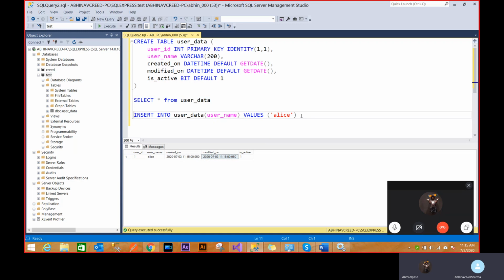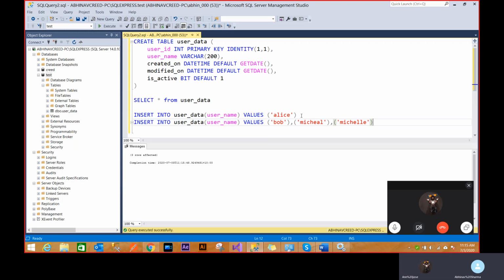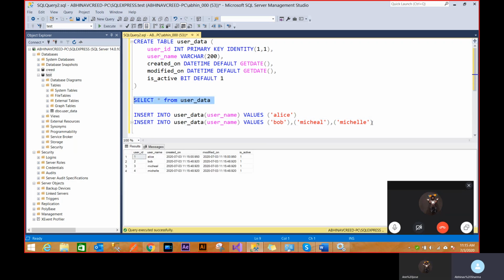Similarly, I can even add multiple records. Alice was the one; I'll just add Bob, comma. This is the syntax for adding multiple records at one time. Alice, Bob, Michael, Michelle, anything like it, I'm just adding records. But this is the way of adding multiple records at one time. Now the records have been added, and I can see them. So this is the basic user data table that we want to work upon.